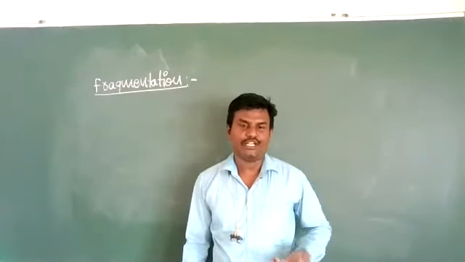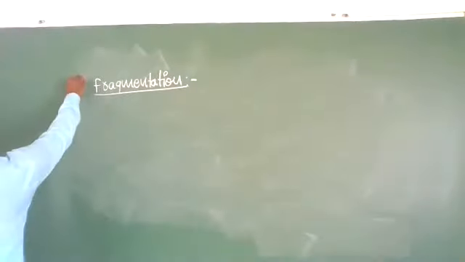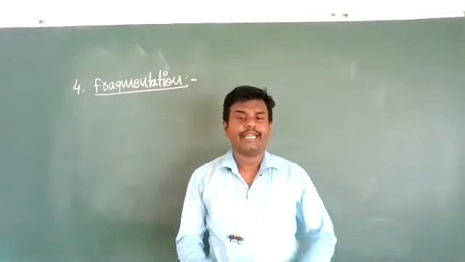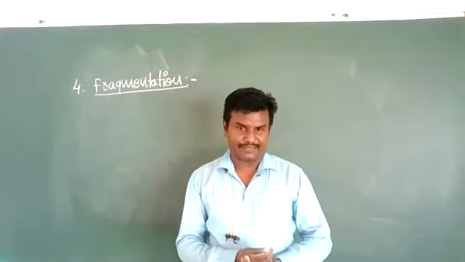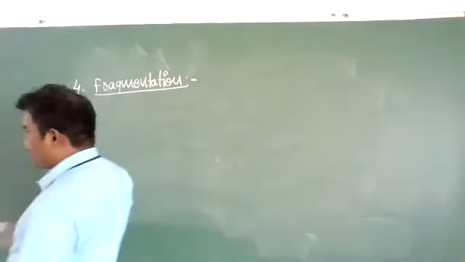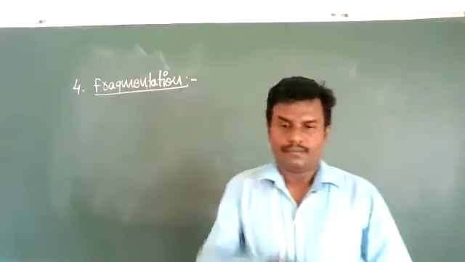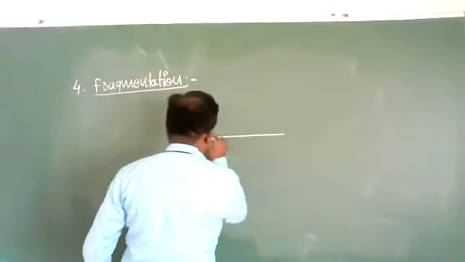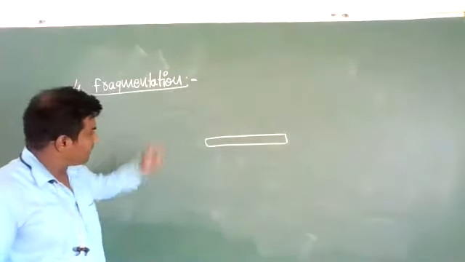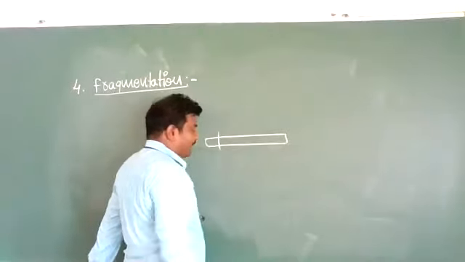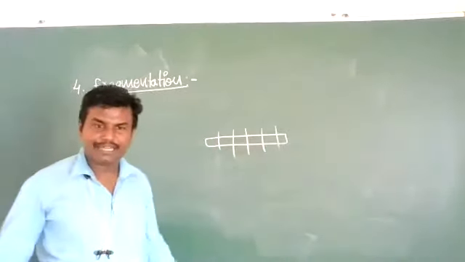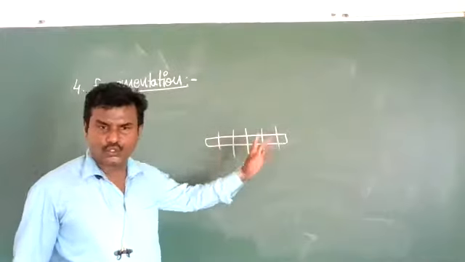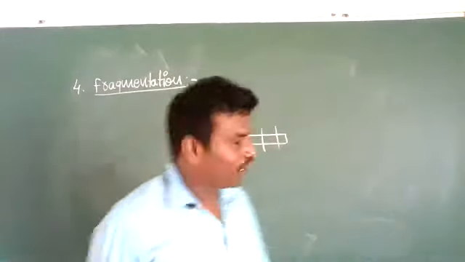In this method, the parental organism breaks into two or many fragments, and each fragment is capable of giving rise to a whole parental body. This is called fragmentation.